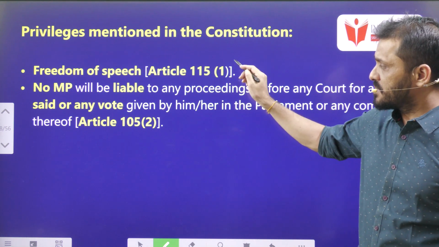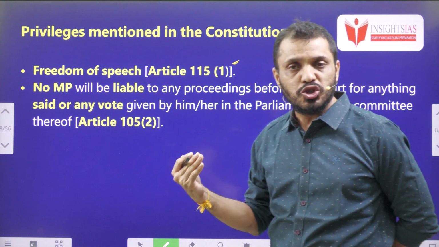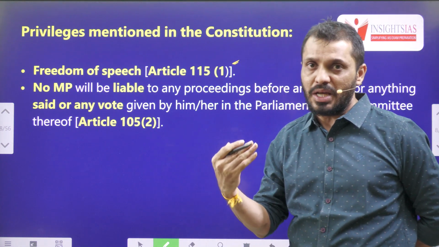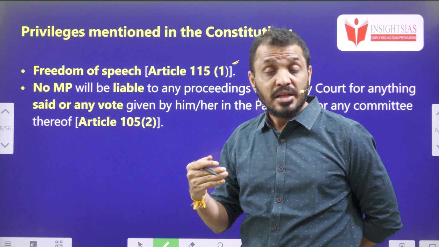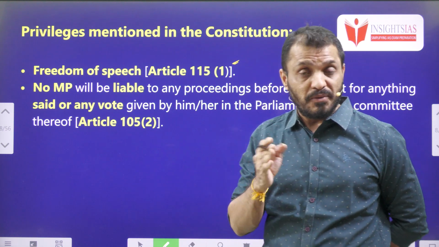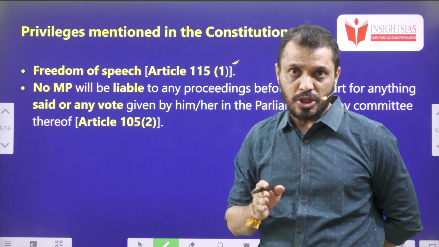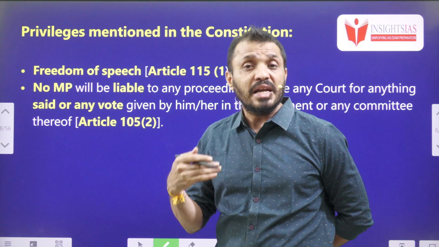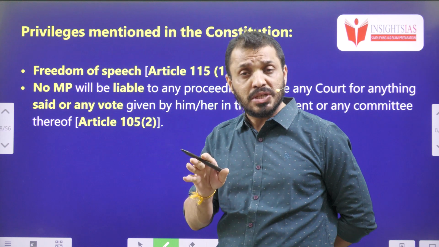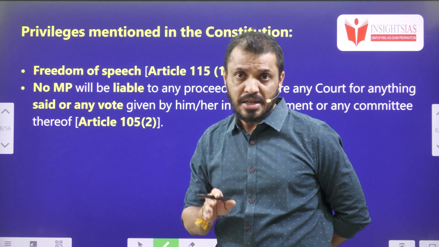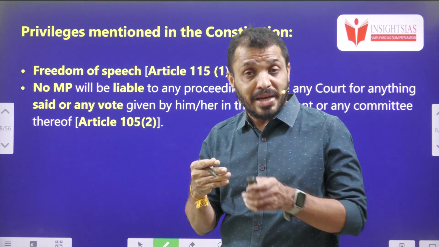Parliamentary privileges include both individual privileges as well as collective privileges. Individual privileges mean privileges applicable to individual MPs. That means MPs have freedom of speech and expression within the house, and they cannot be arrested in any civil case 40 days before and 40 days after the session. They cannot be called as a witness in any court while the Parliament session is going on. And if they are arrested, the house has the right to know about their arrest. This is generally about the individual rights of the parliamentarian. The collective rights of the houses are generally that the house has the right to make its own rules.